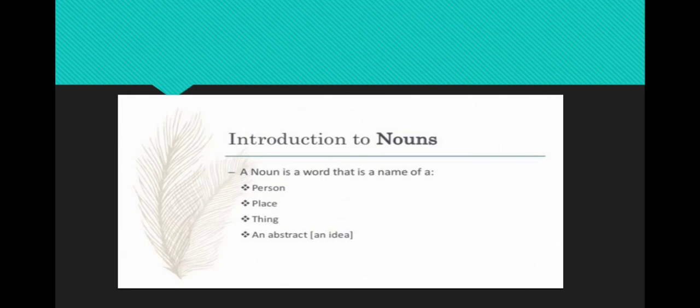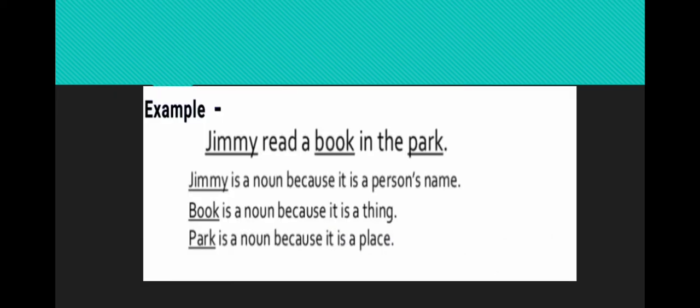A noun is a word that is a name of a person, place, thing, an abstract or an idea. Or in simple words, we can say that naming words are called nouns. Let's see the example. Jimmy reads a book in the park. In this example, Jimmy is a noun because it is a person's name. Book is a noun because it is a thing, and park is a noun because it is a place. So I hope till now you all must be clear about noun.